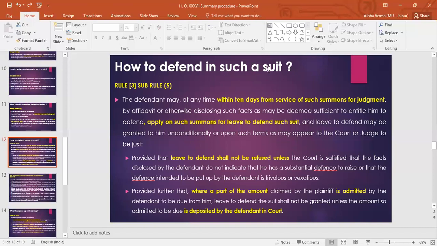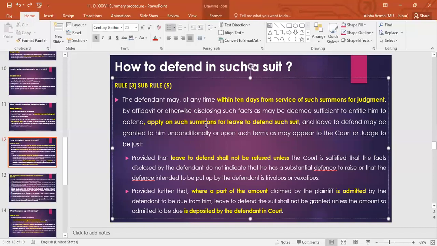Let's move on to the next slide. How to defend in such a suit, that if your client is the defendant here, how you are supposed to defend him. So rule 3 sub rule 5 says that the defendant may at any time within 10 days from the service of such summons for judgment, by affidavit or otherwise, disclosing such facts as he thinks are substantive for this particular case, apply for leave to defend in such suit. And the court can grant him that leave with some conditions or without any condition, whatever the judge thinks fit.